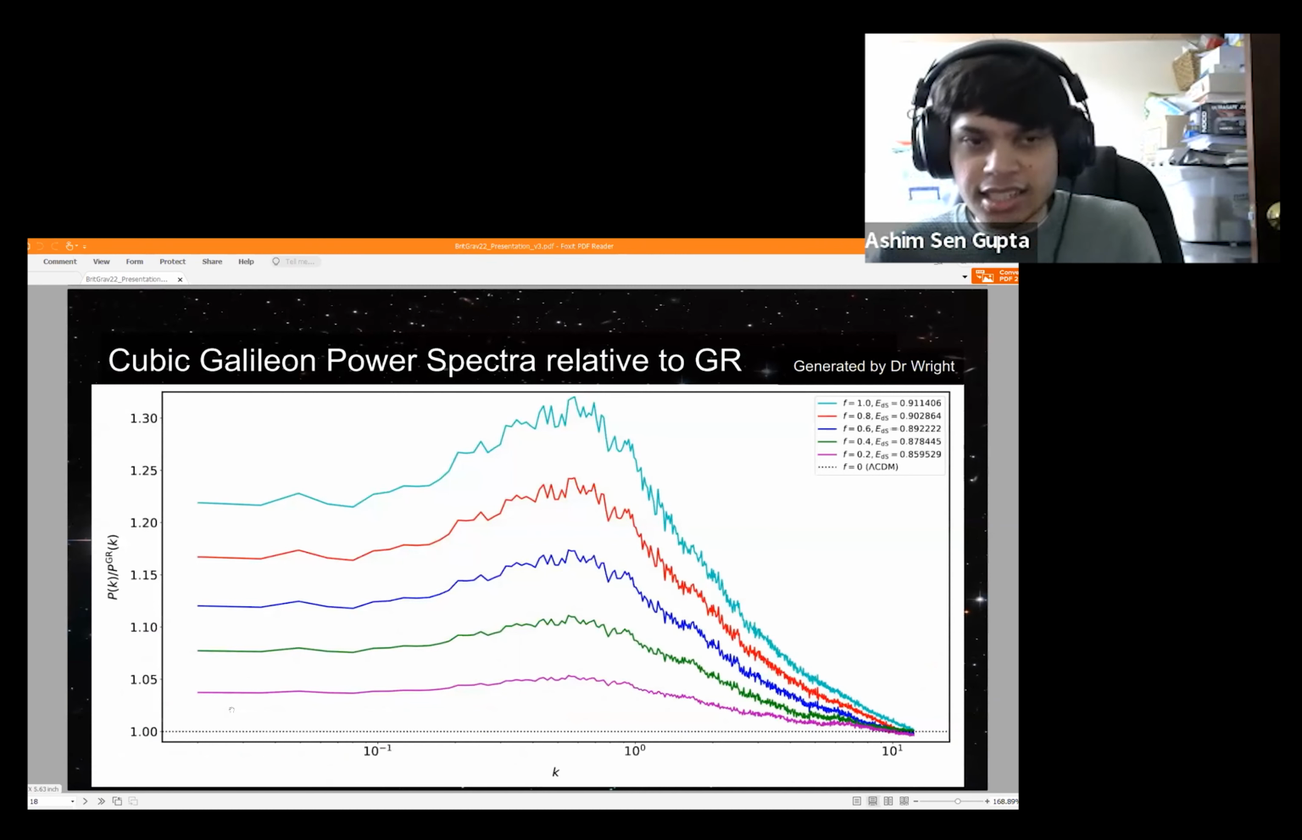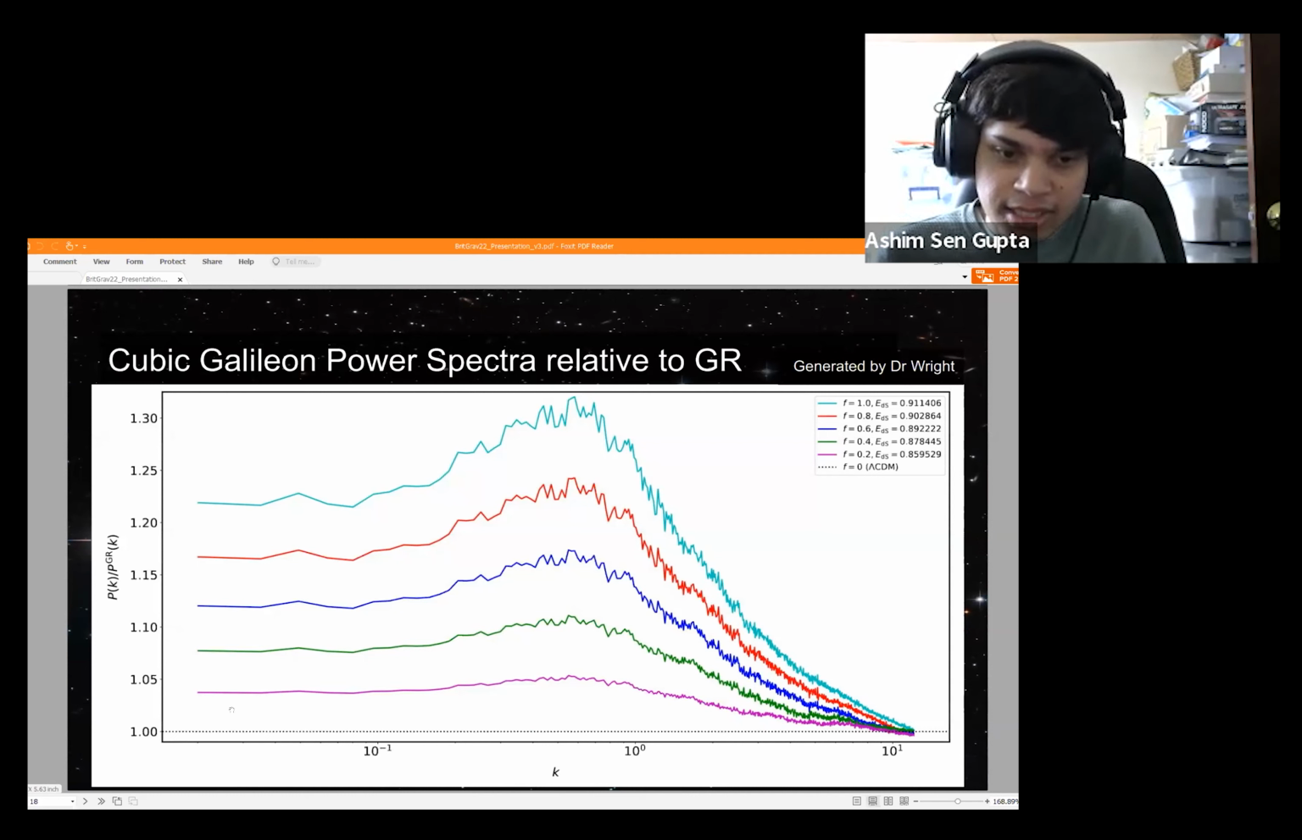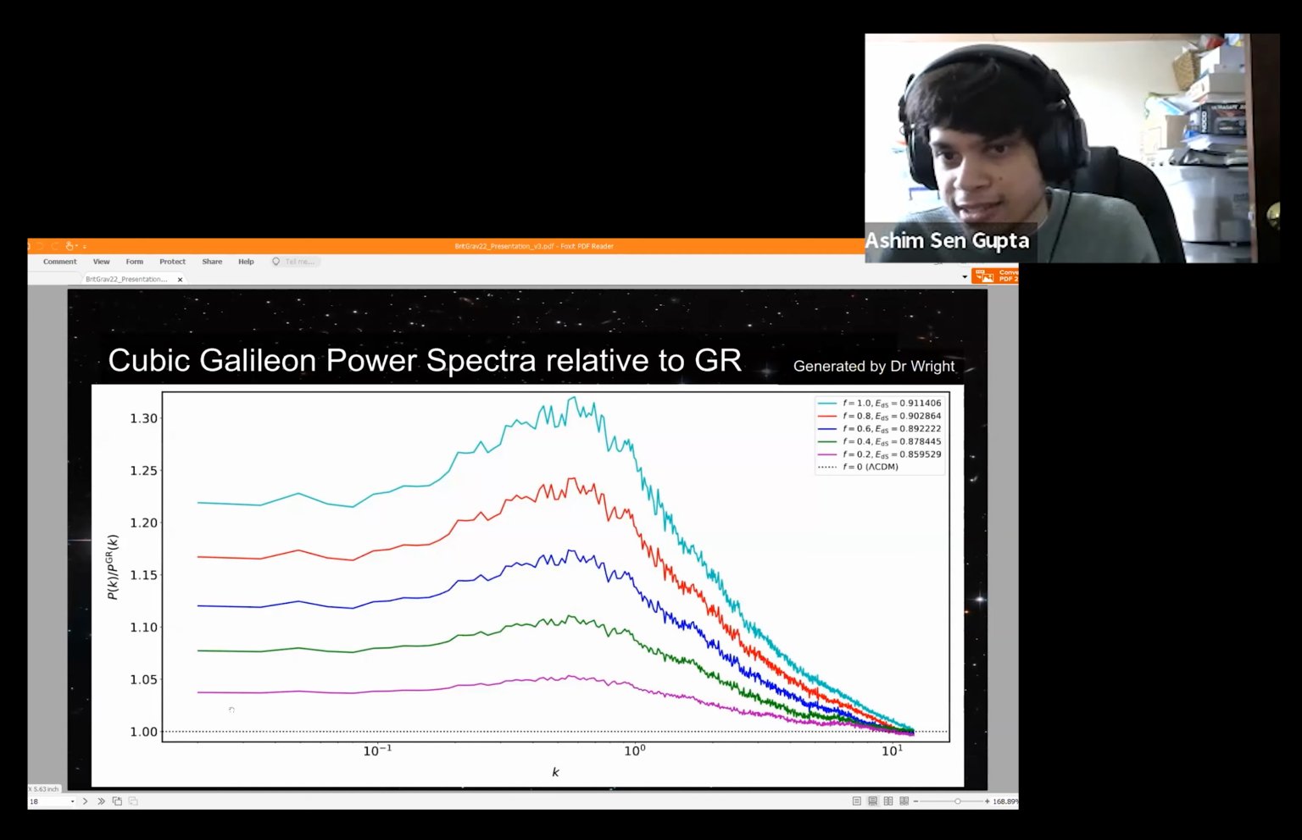So this is what we get. First of all, I should state that these power spectra are plotted relative to GR. So here we're just seeing how the cubic Galileon differs from GR. And you can see here that they all have linear enhancement on large scale. That's on the left side of this plot. They all have these kind of scale-independent linear enhancements.